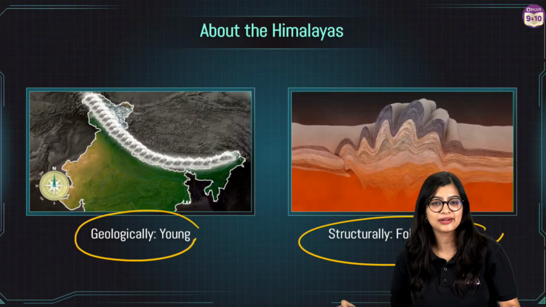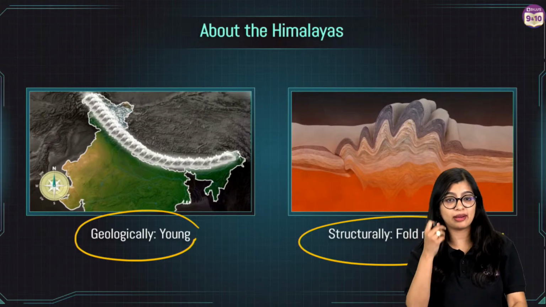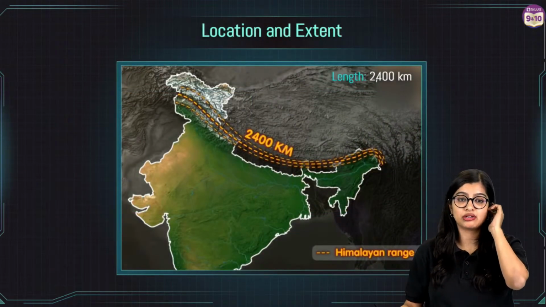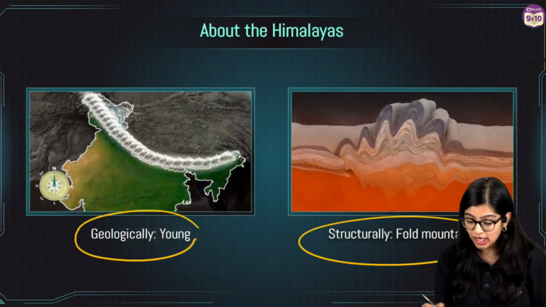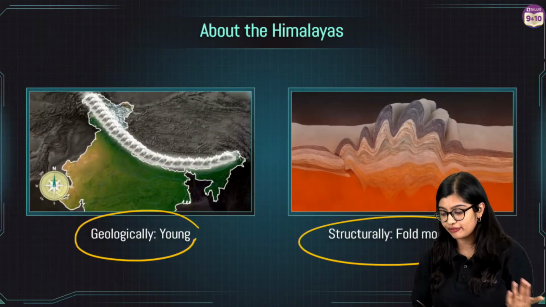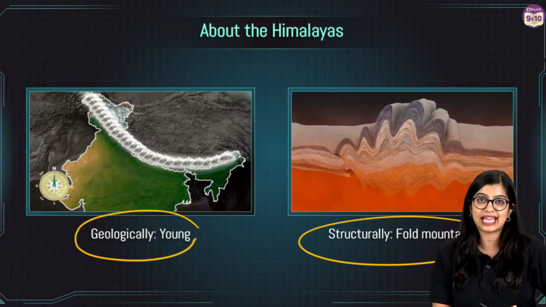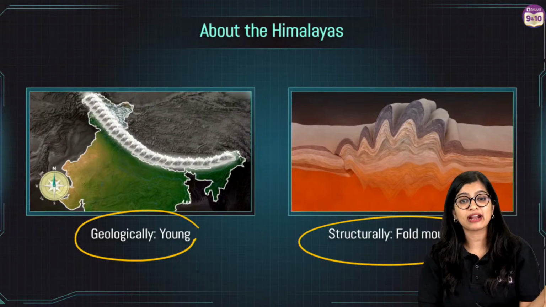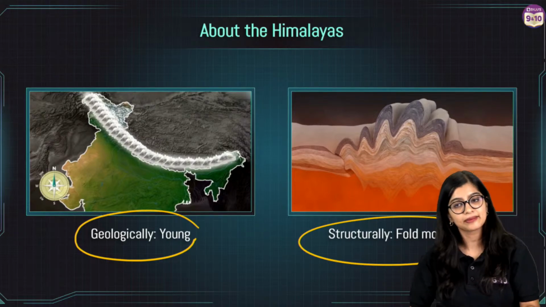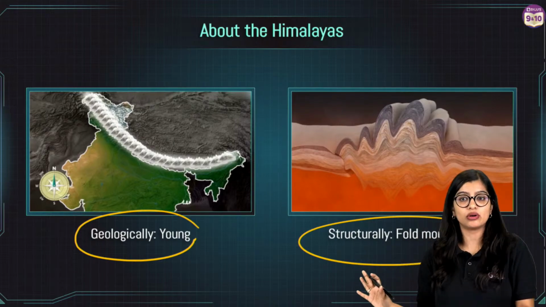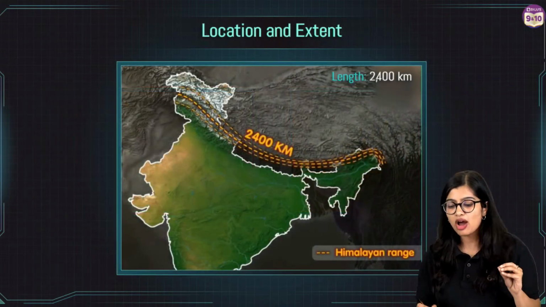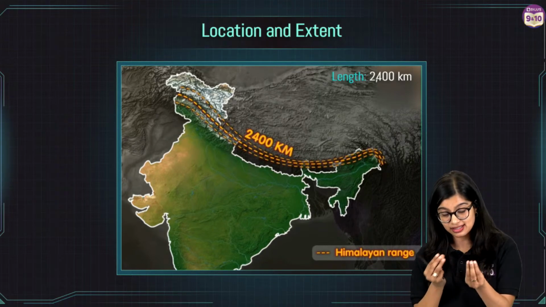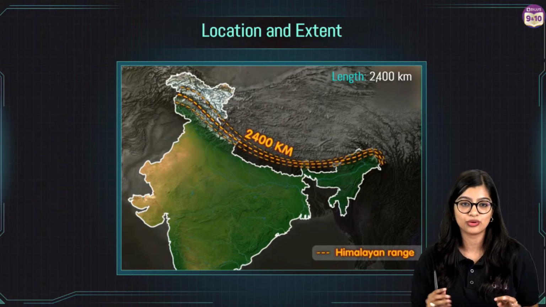No doubts, everything is good. That's all I want to hear. Deepesh, I hope that you are able to understand. Okay. Ma'am, why are they called young mountains? Because although it happened 40, 50 million years ago, with respect to the Earth's age they are pretty young. Earth was formed even before that. And structurally fold means exactly how they formed. Moving on, we will understand about the location and extent. And yes, even now slow movements are happening.